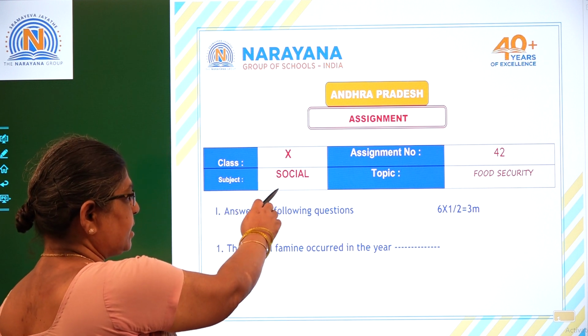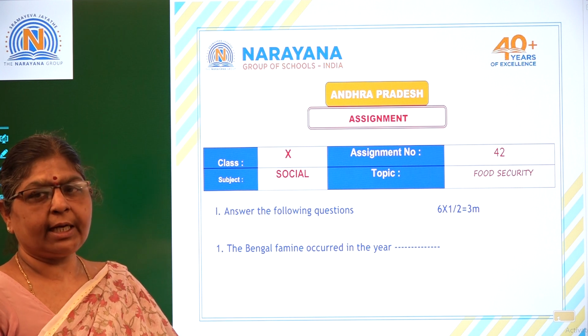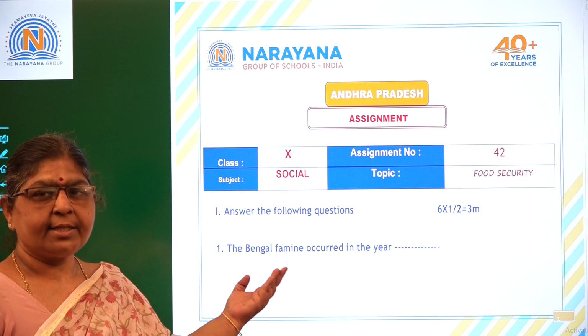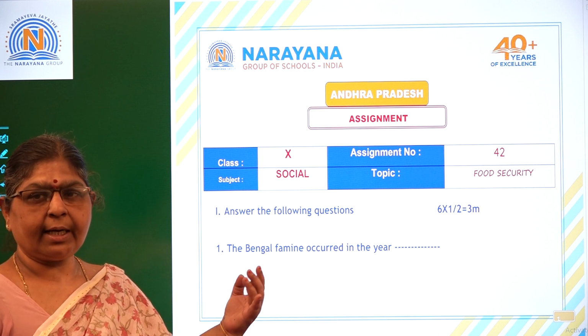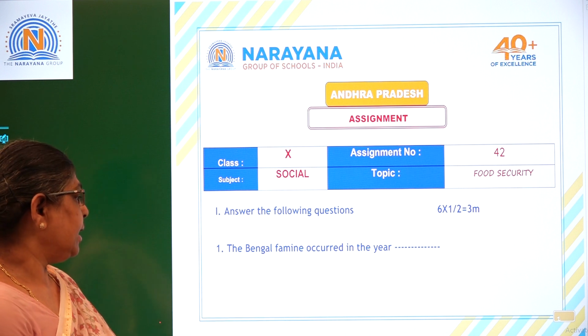Class 10, Subject Social Studies, and the topic today is Food Security. Lesson 11 of 10th class, Food Security. As usual, we have the same pattern, that is 6 objectives of half mark each, next 3 one-mark questions and 1 four-mark question. Right, let us look into this.